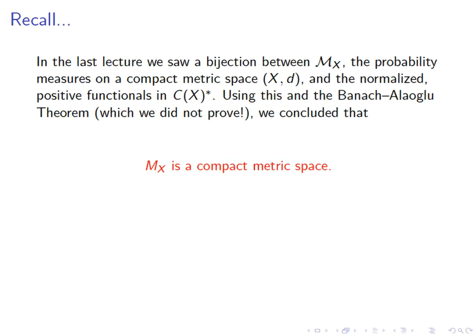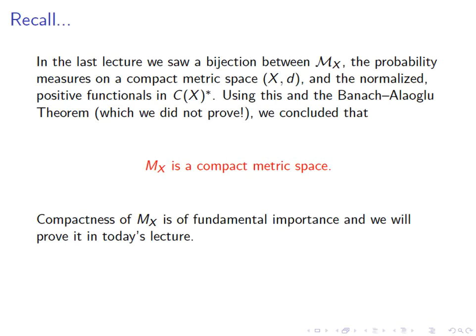What we saw last time is that the Riesz representation theorem says that Mx embeds into Cx star, the dual space of Cx, where Cx was the space of continuous functions from x to R equipped with the supremum norm. This in fact implies that Mx is compact, but that uses a theorem, the Banach-Alaoglu theorem, which we never proved. And our goal today is to prove that Mx is compact.